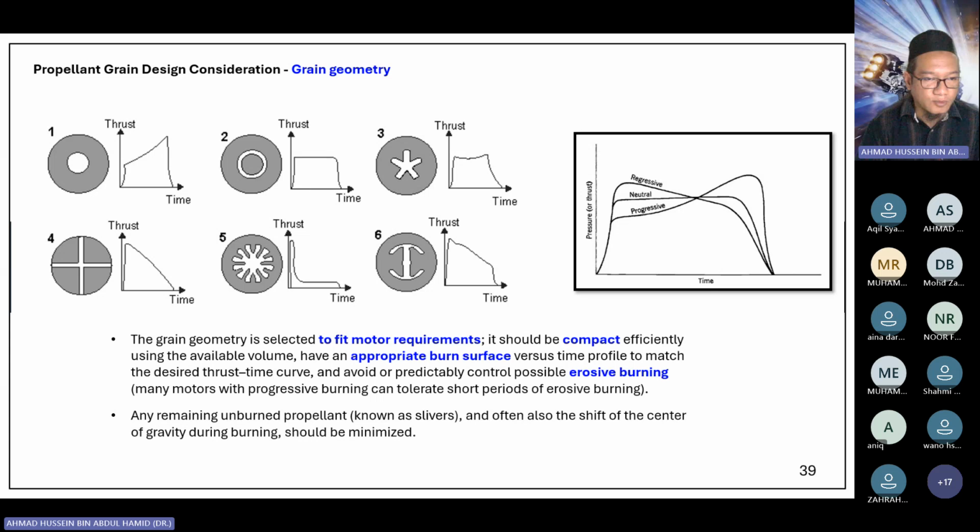The geometry of the grain will of course affect the thrust time curve. We have this progressive curve. If you choose this, it's more constant. Then we have a downward trend. So it depends on the requirement of your mission profile. You have regressive, neutral, and progressive trends.